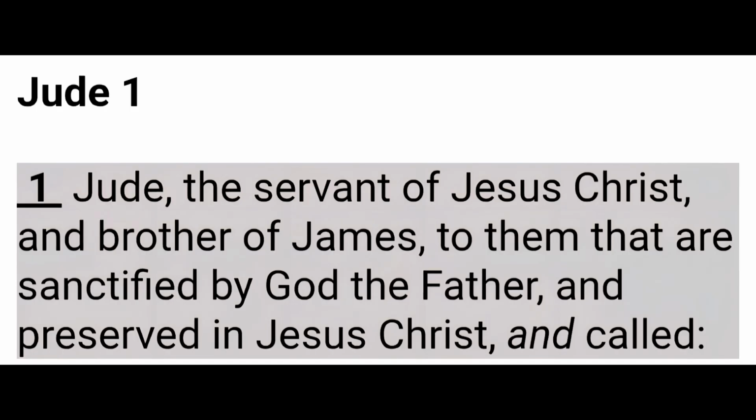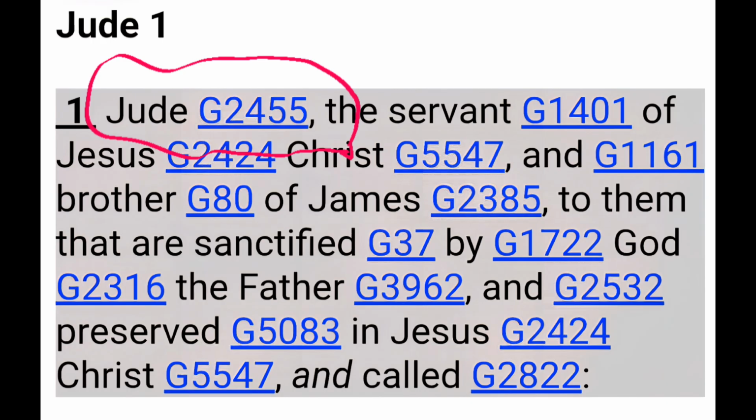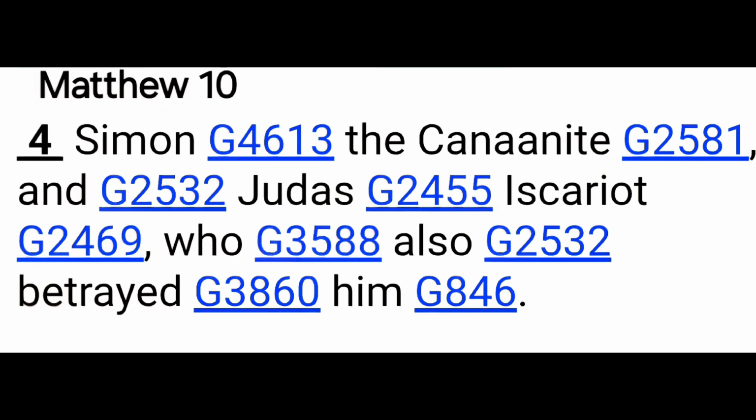He's the servant of Christ, but he also is called Jude without an S, and it's still G2455. So we see that this Thaddeus, Lebbaeus, Judas, or Jude can all be represented as 2455, and we have one more, Judas Iscariot, who's represented as 2455.